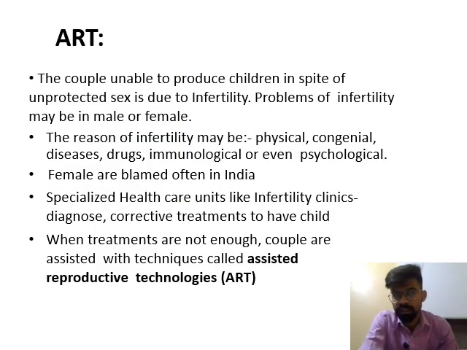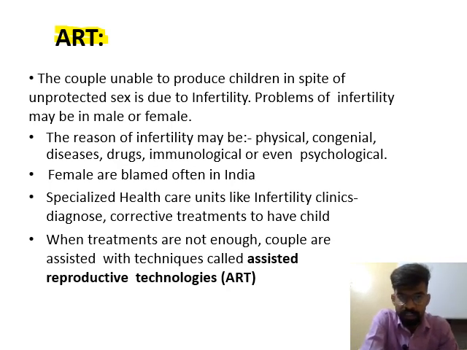The next topic is ART. ART is assisted reproductive technology. Assisted reproductive technologies, these techniques are mainly used by infertile couples. Means if the couple has an infertility problem, or the couple is unable to produce children, then these technologies are used.